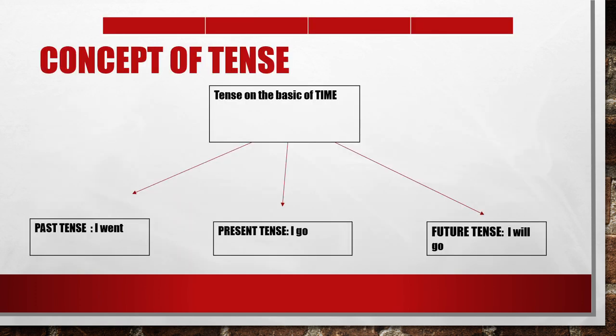From the concept of tense, on the basis of time, there are three types: present tense, past tense and future tense. In past tense, I can say I went, which is the V2 form. When I say I go, that is the present tense, the V1 form. And how could you know it is future? When I add shall or will to the main verb. Go is the main verb, so when we add will or shall to go, we automatically know it is future tense. So on the basis of time, it is three types: past, present and future.